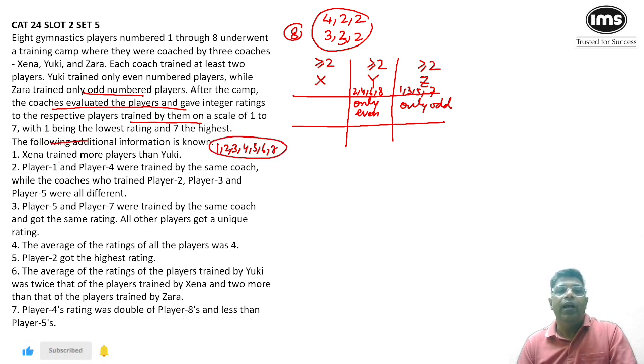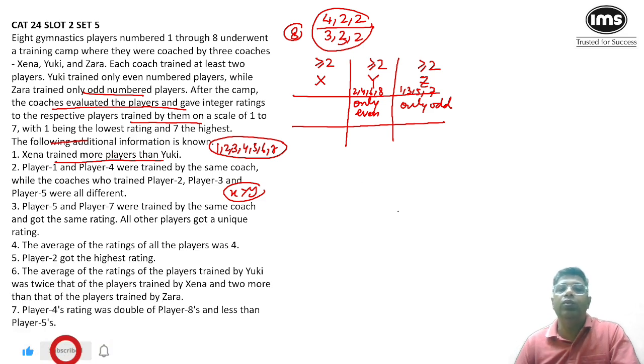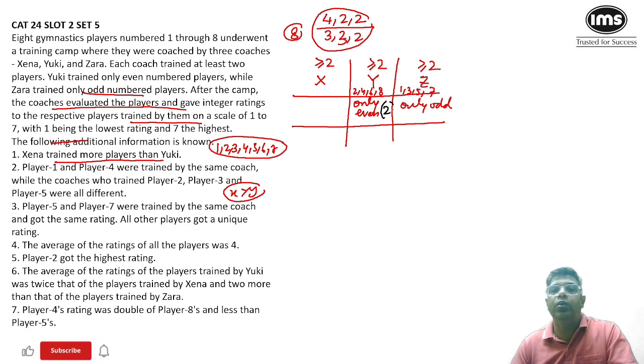Fair enough. X trained more players than Y. Now that's a very interesting point to analyze. If X is training more than Y, if you look at the first scenario, obviously X will train 4 players and Y will train 2. Look at scenario number 2, X is more than Y. In both cases, Y is going to be 2. So we can clearly say that Y is going to train exactly 2 players. For X, it could be 4 or 3.